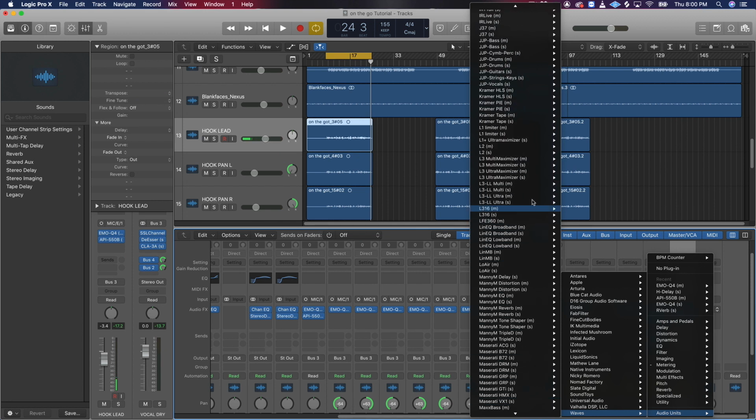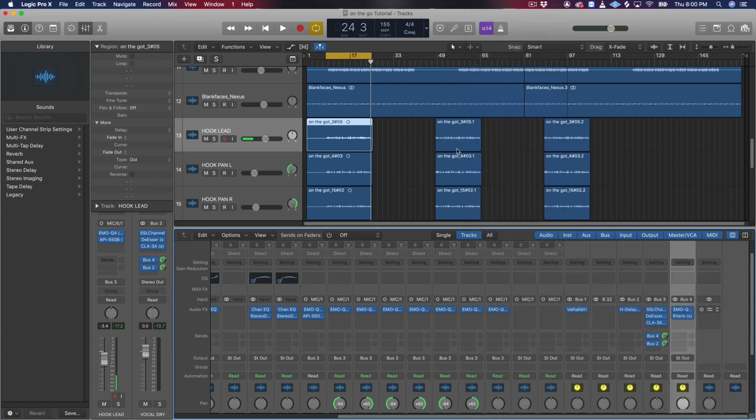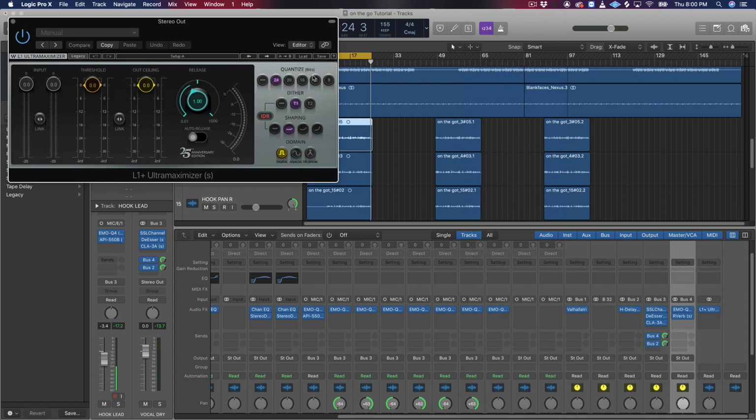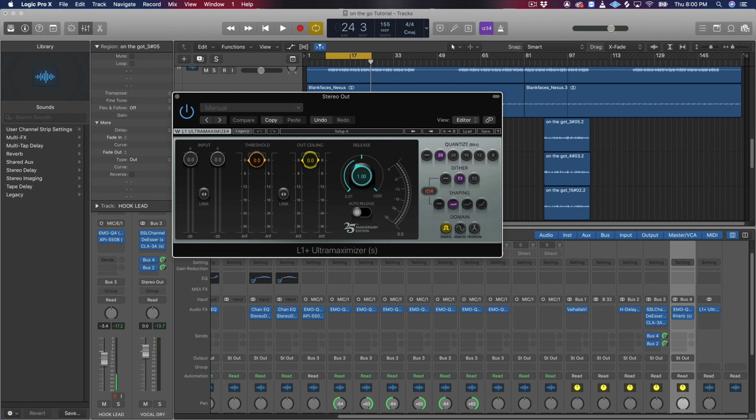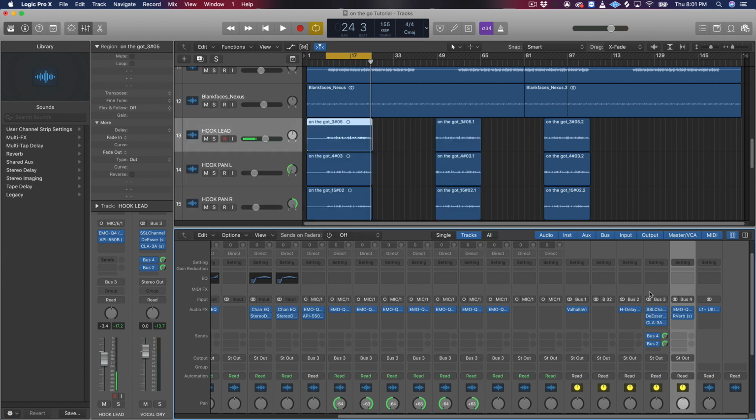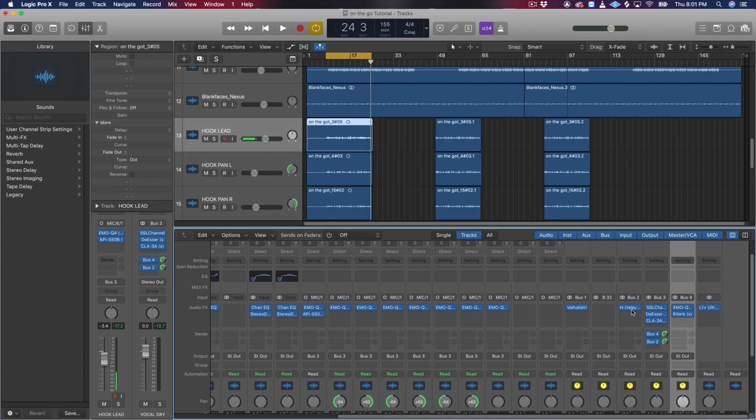Let's go down to the L's. Go to L1 Ultra Maximizer. It's stereo. Here you don't want to add anything. The only thing you're going to do is take this to -0.1. Then you're going to turn on True Peak. That's it. That's going to help you with your peaking. Let's see also what else I like to do.